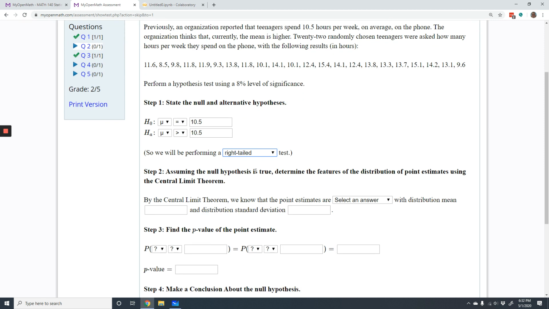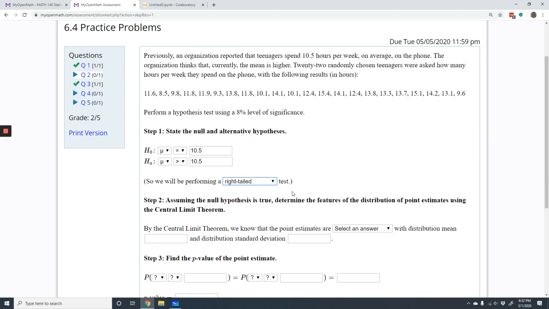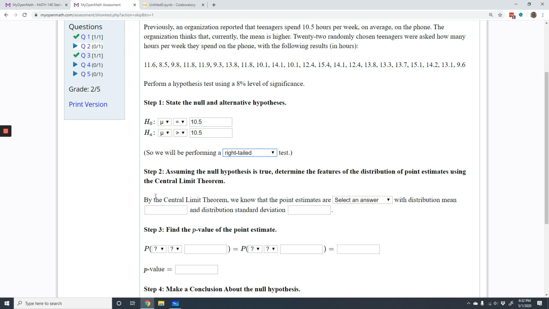Okay, step 2. Assuming the null hypothesis is true, determine the features of the distribution of point estimates using the central limit theorem. So by the central limit theorem, we know the point estimates are, and we have to either decide normally distributed or t-distributed. Well, we're making a hypothesis about the population mean, and the point estimates are the sample means.